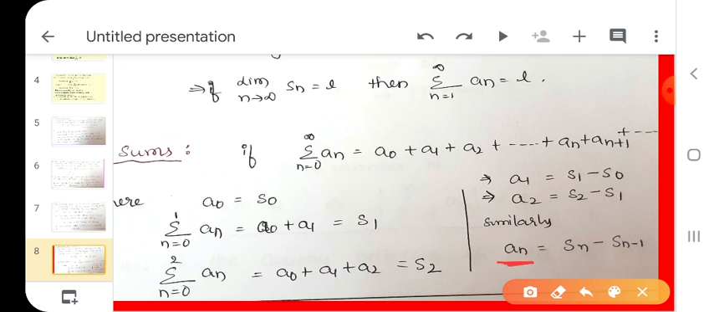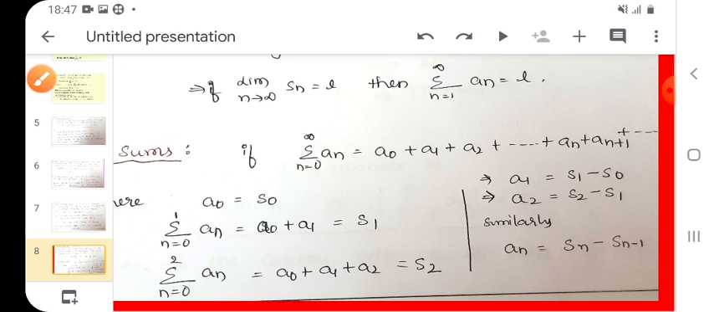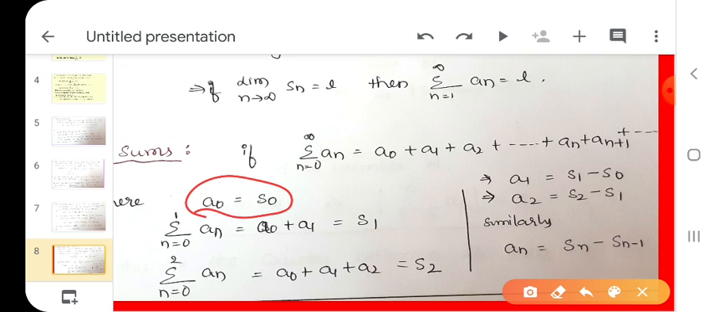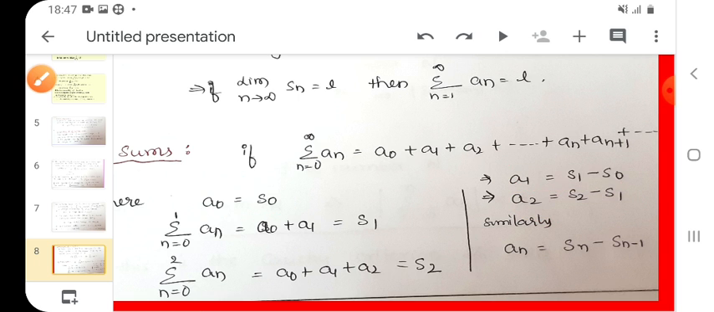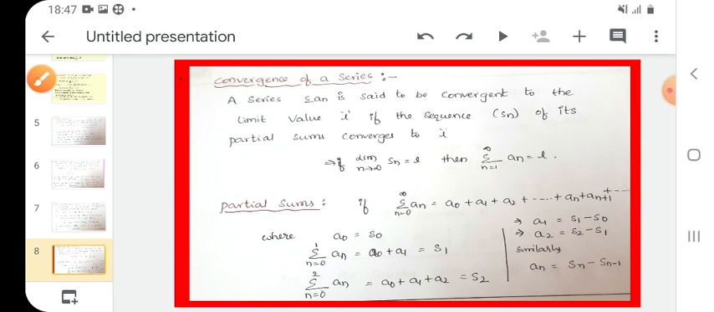Similarly, for an, what do we write as the first term? Sn, minus the one with one index less, that means Sn minus 1. This is the value of each term in the given series. A1, A2, A3 and so on are the terms of the series. What is the value of A0? S0. What is the value of A1? S1 minus S0. What is the value of A2? S2 minus S1. This is the way of writing partial sums.